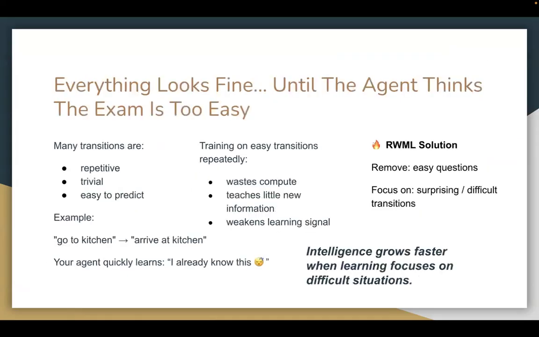Everything looks fine for now, until the agent thinks the exam is too easy. You probably should not train on 1 plus 1 equals 2 for 10 million steps. The idea is that many transitions are repetitive, trivial, and easy to predict. For example, go to kitchen, and you probably arrive at the kitchen, and your agent will not learn much. Training on easy transitions repeatedly wastes compute, teaches little new information, and weakens the learning signal. The RWML solution is to remove easy questions and focus on surprising, difficult transitions. The idea is that intelligence grows faster when learning focuses on difficult situations.